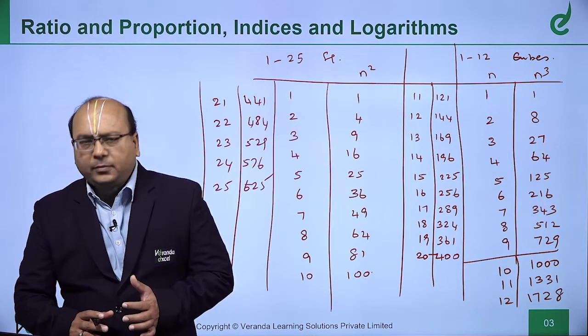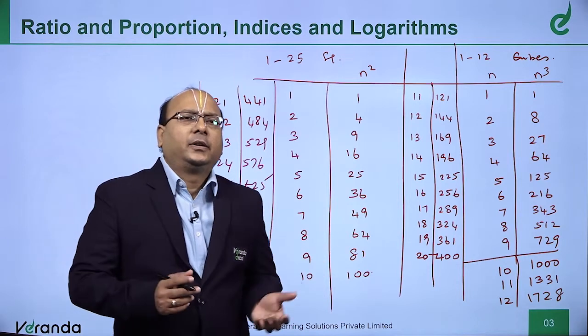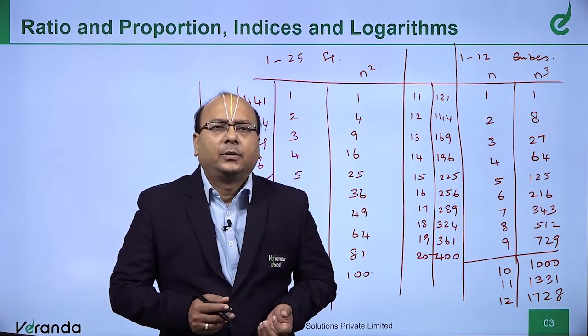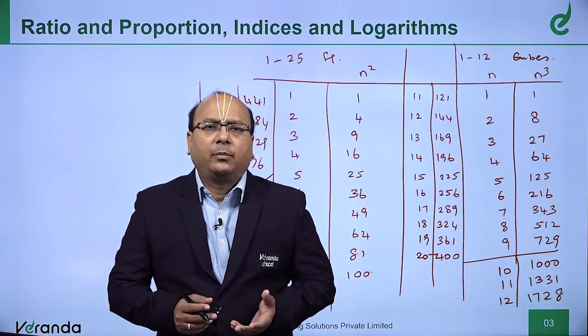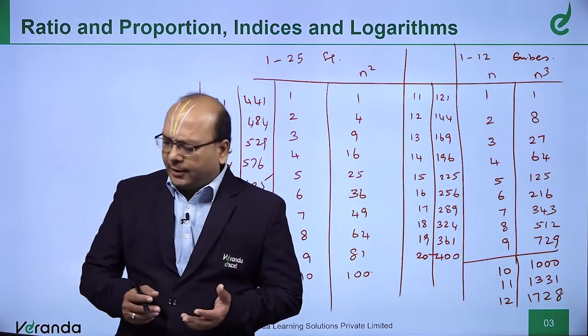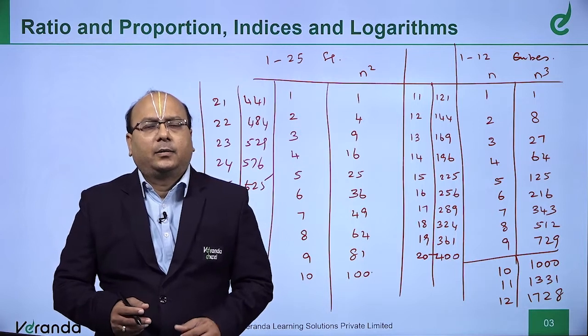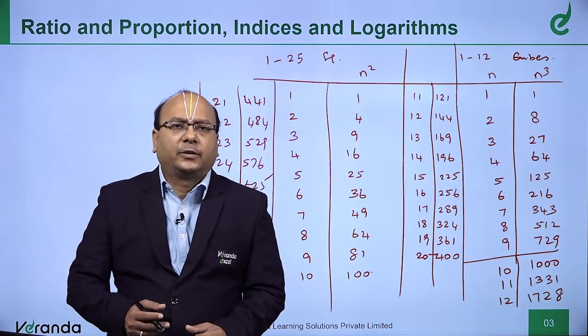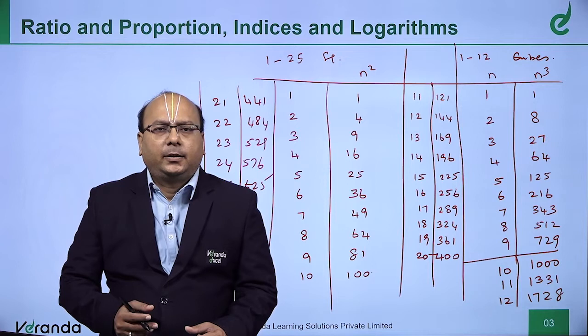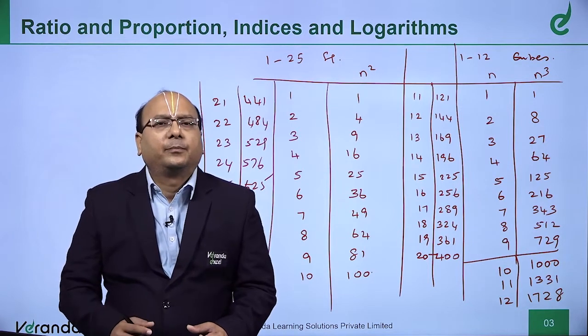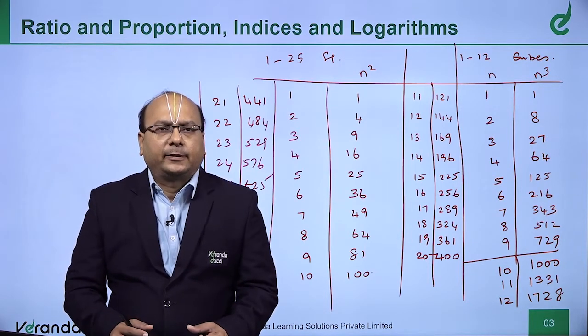Okay? And there are a lot of techniques to remember the squaring of numbers, the product of special numbers, and you can find a lot of material in Vedic mathematics.